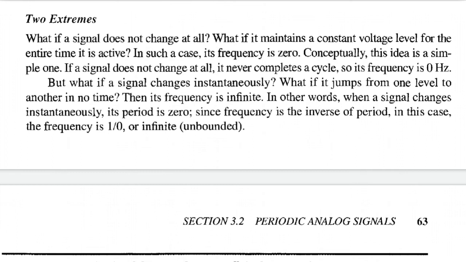But what if a signal changes instantaneously? What if it jumps from one level to another in no time? Then its frequency is infinite. In other words, when a signal changes instantaneously, its period is zero. Since frequency is the inverse of period, in this case the frequency is 1 by 0, or infinite, unbounded.